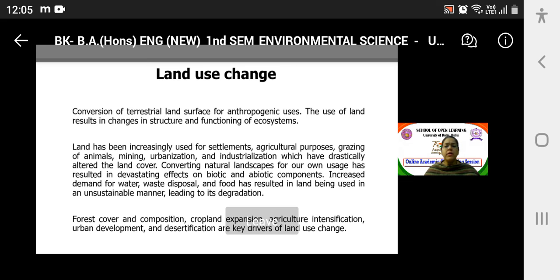A very typical example of land use change in cities you can observe. In villages, people still have a horizontal system of housing. That is one house, another house, they are living in a horizontal fashion. But in cities, since there is a crunch of land, what is happening? From horizontal system of housing, we are slowly and slowly moving to vertical system of housing.